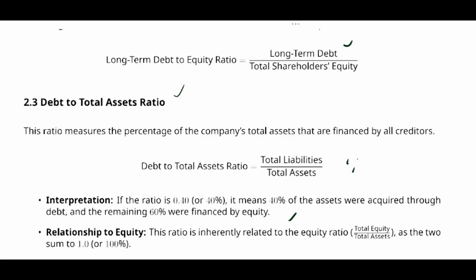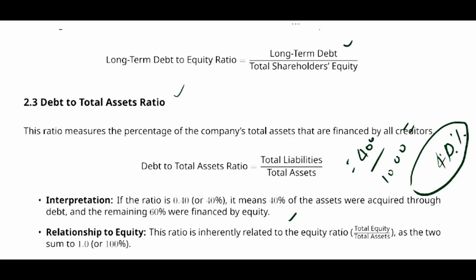Just look at a case. If in this case 400,000 is the total liabilities and 1 million is the total asset, for example, it is 40%. So what it indicates is that 40% of this total asset is financed by the long-term liability or total liability.